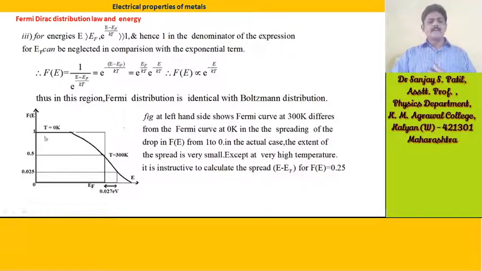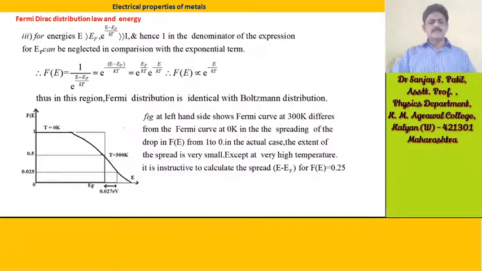In this figure, f(E) is plotted versus energy. This figure shows the Fermi curve at 300 Kelvin, which differs from the Fermi curve at 0 Kelvin in the spreading of the drop.